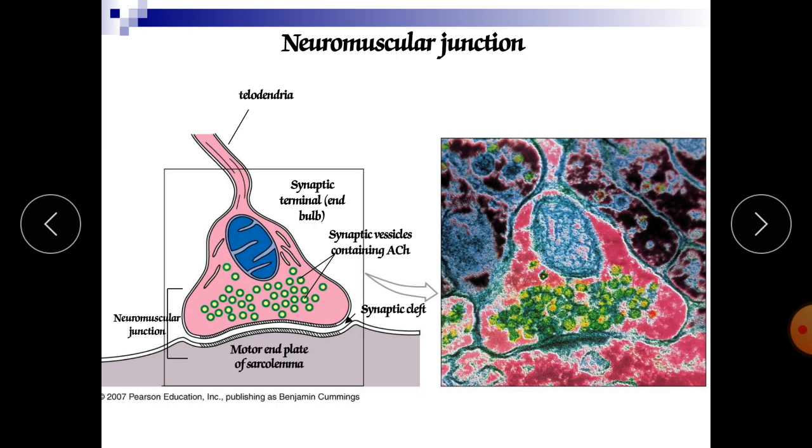In the case of the muscarinic receptor we have five types of receptors: M1, M2, M3, M4 and M5. In the case of the nicotinic receptor we have two types of receptors: NM and ND.